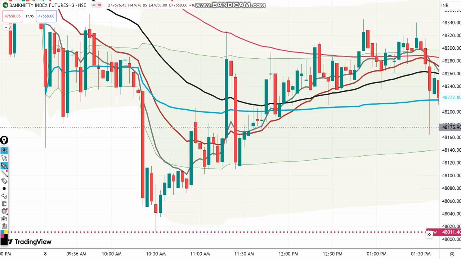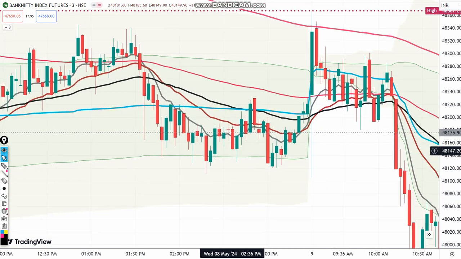See, 9MA crossed the VWAP at this point, but since 50MA is in resistance mode, we should not buy here actually. Only when 9MA crosses the 50MA can we initiate a call trade here. This was a good trade, but because of my improper trading, I could not trade it. But even here there is a stop loss. You can see SL hit at this point also. So here also there was a problem.